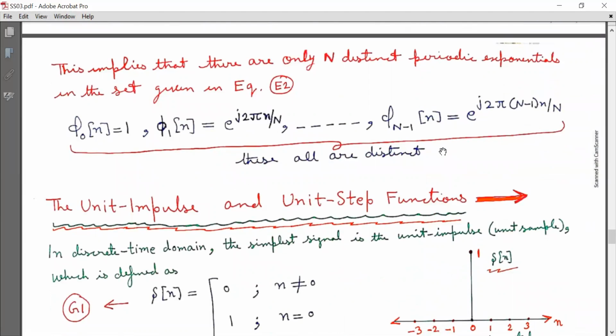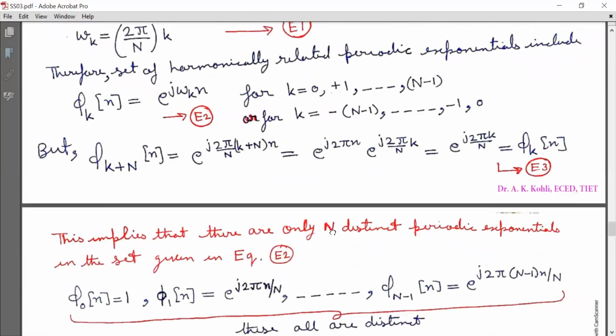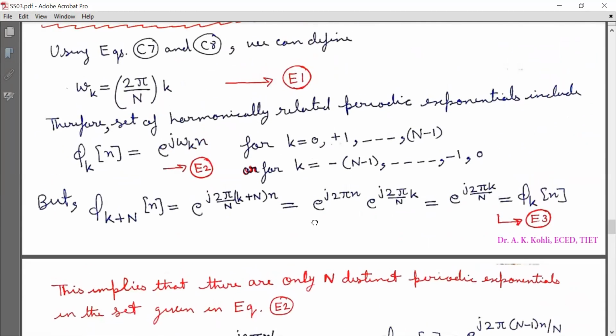This implies that there are only N distinct periodic exponentials in the set given in equation E2. So φ0[n] is equal to 1, φ1[n] is equal to e^(j2πn/N), up to φ(N-1)[n] equal to e^(j2π(N-1)n/N). These all are distinct. So we have a set of N harmonically related periodic exponentials.